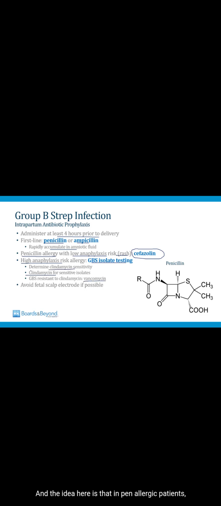And the idea here is that in penicillin-allergic patients we often use clindamycin as a backup drug, but you can't do that in the case of group B strep because the frequency of group B strep resistance to clindamycin is very high, so you need to figure out whether or not you're dealing with a resistant species.